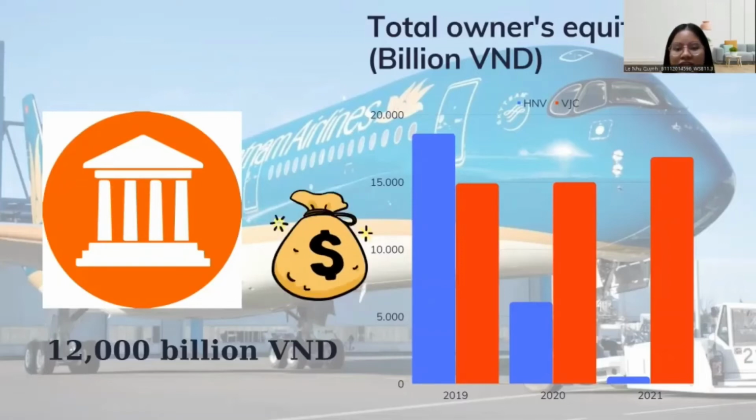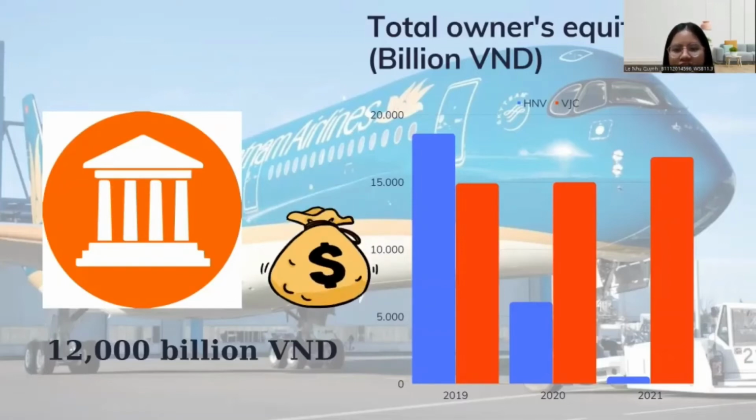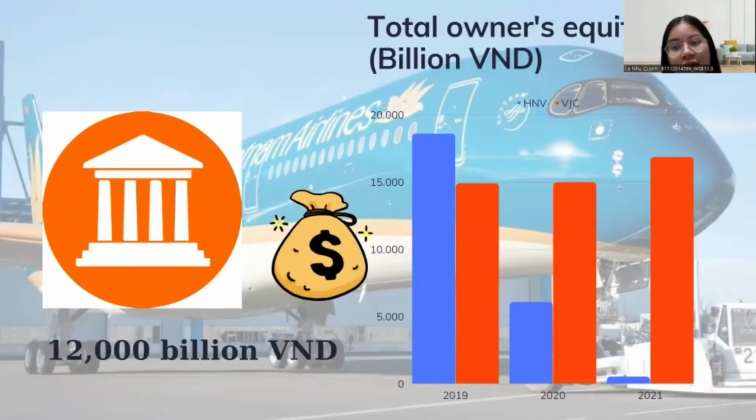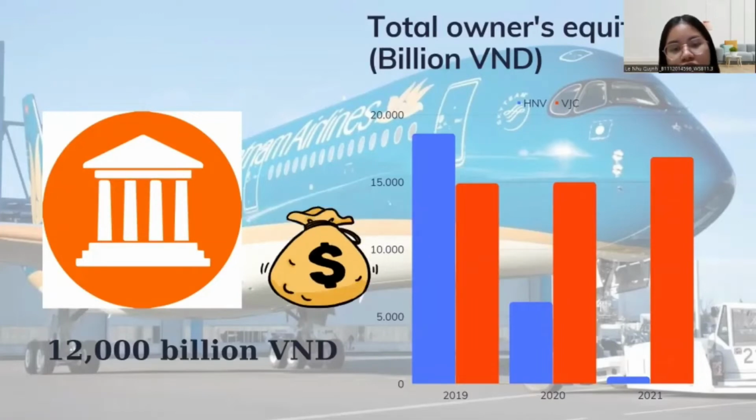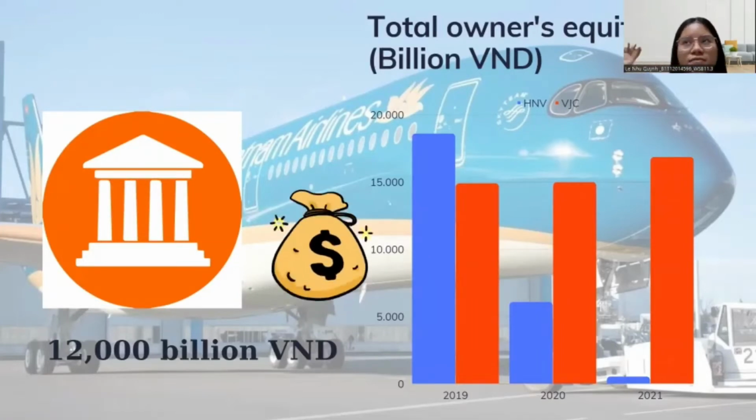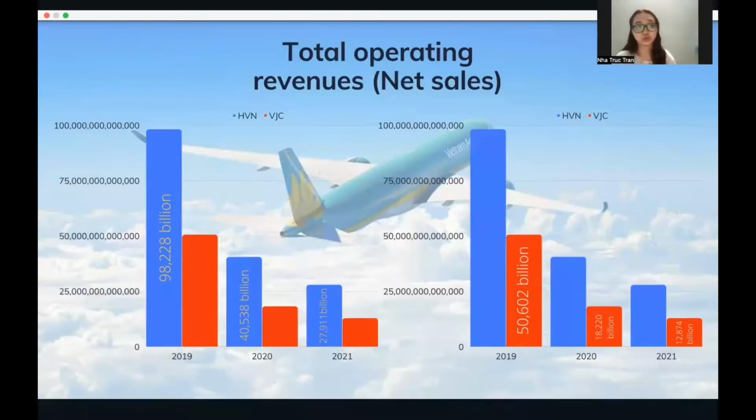And therefore, from 2019 to 2021, Vietnam Airlines owner equity declined sharply by 83 billion VND. And during the same period, Vietjet Airlines owner equity had an upward trend, rising from 40,900 billion VND to 60,854 billion VND. To the income statement.